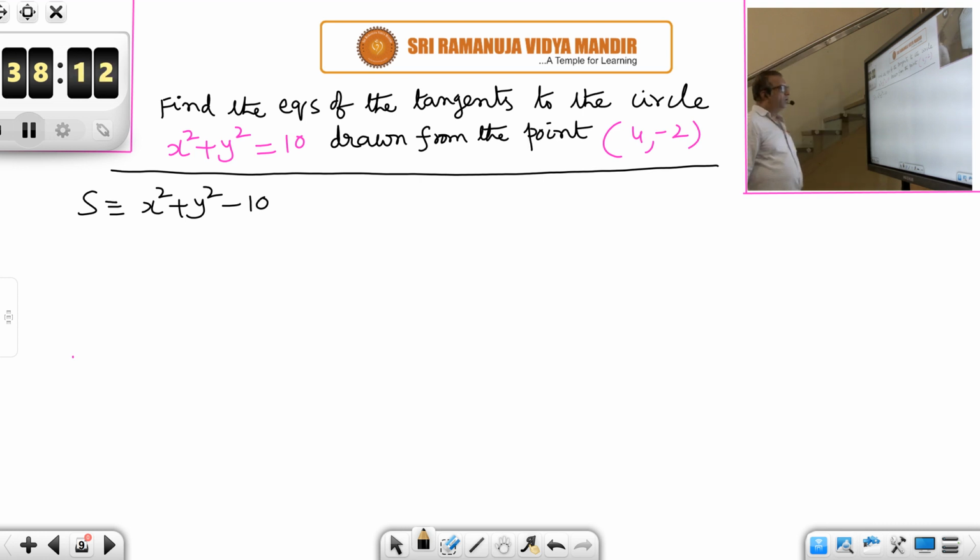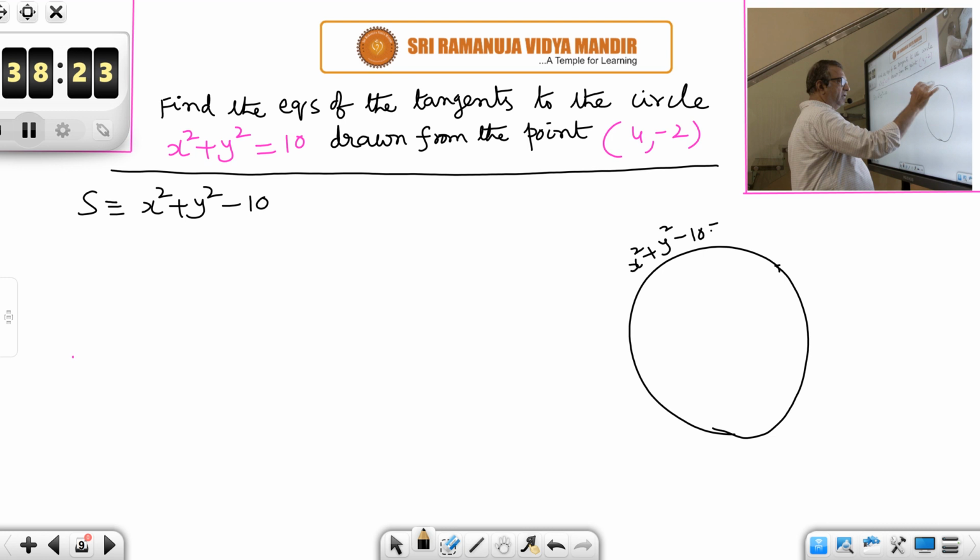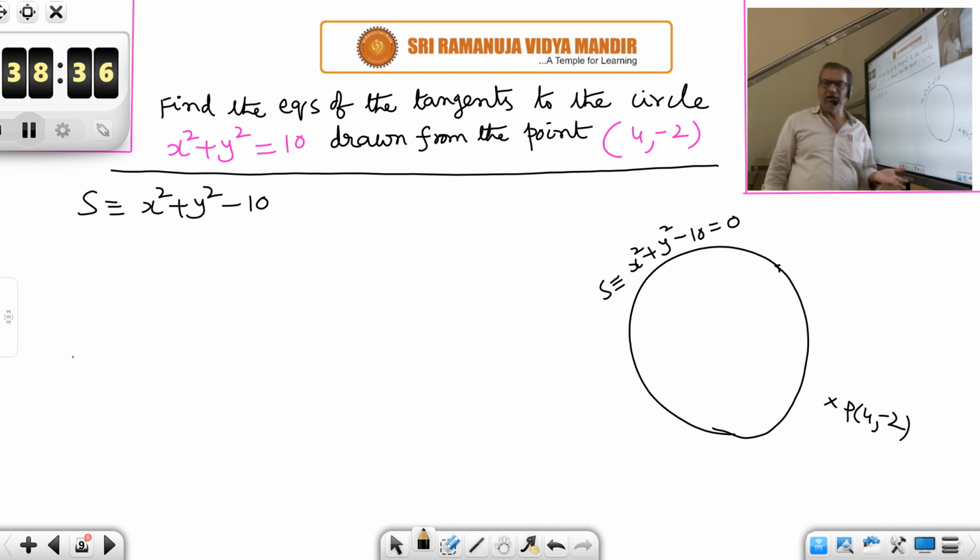So suppose the circle is x square plus y square minus 10 equal to 0, that is S is equal to 0. If the point 4, minus 2 is outside the circle, then we can draw two tangents to the circle. If it is inside, we can draw no tangents. If it is on the circle, we can draw only one tangent. How do you find the relative position of the point with respect to the circle? By calculating S11.